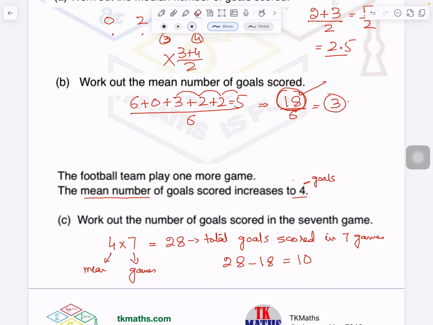I hope you understand. Whenever we add up all the goals, that gives us the sum of the goals in those games. So in part B, we have already added up all the goals in those 6 games, and that was added up to 18. So once we have found out the total goals in 7 games, we simply subtract it. So I hope you understood.